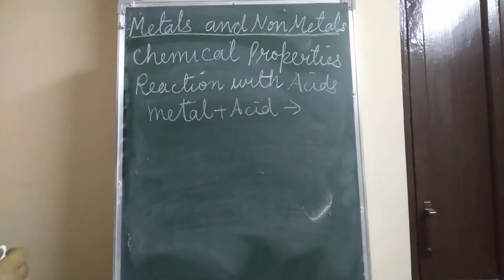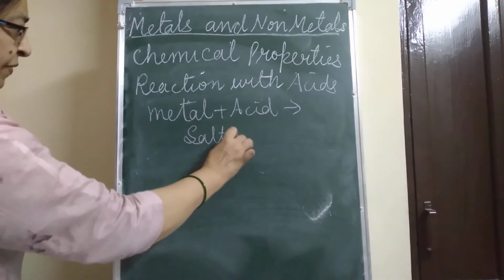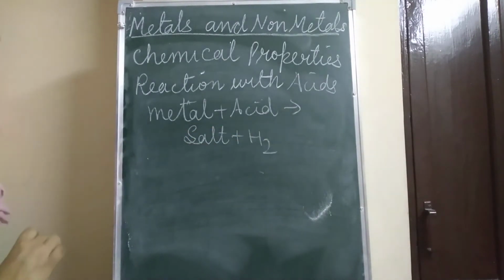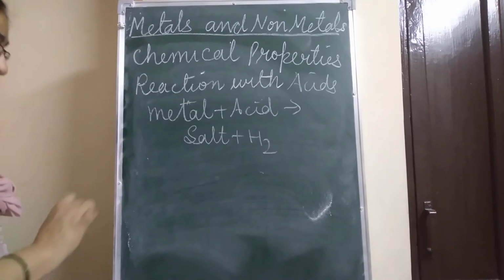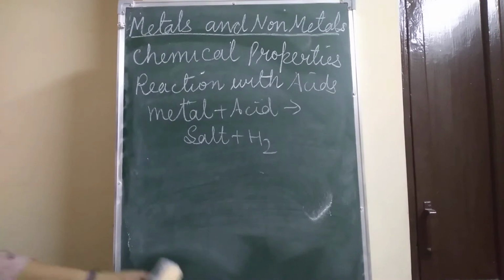Salt plus hydrogen gas is formed when the metal reacts with the acid. In the case of non-metals, they do not react with acid, children.